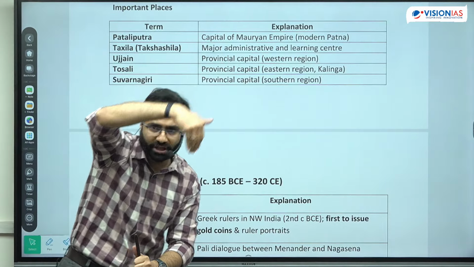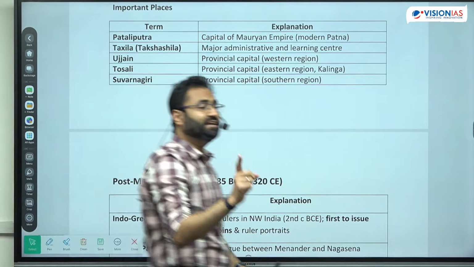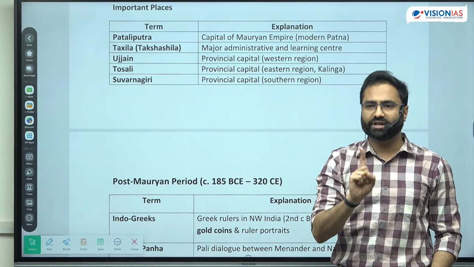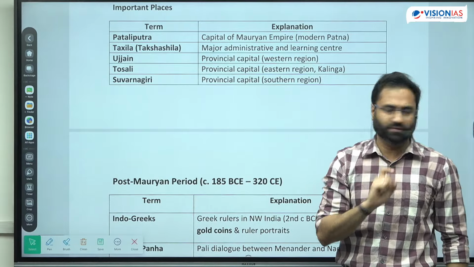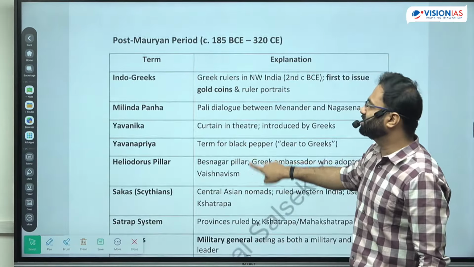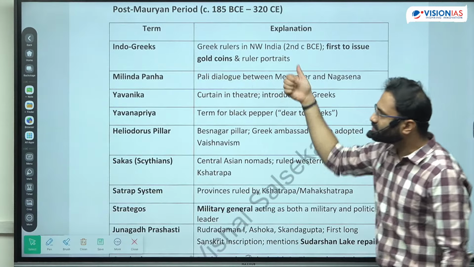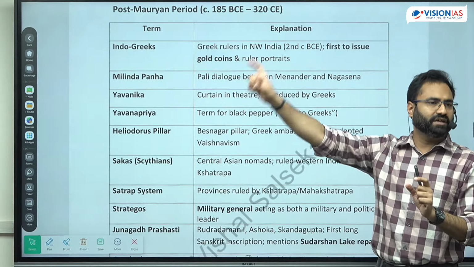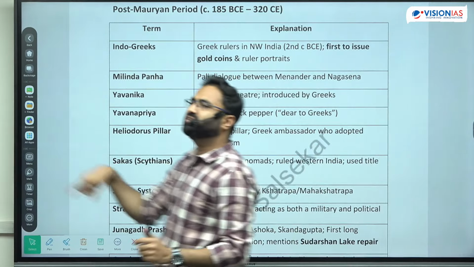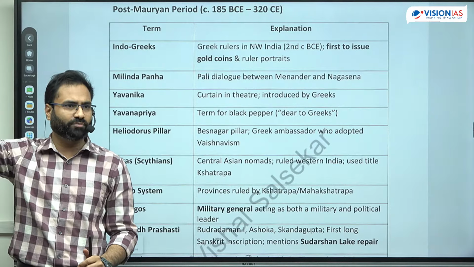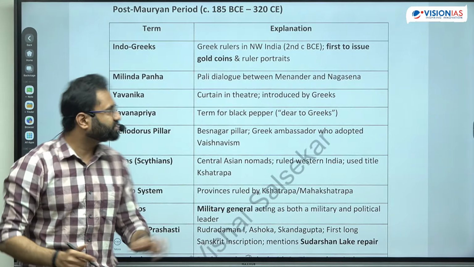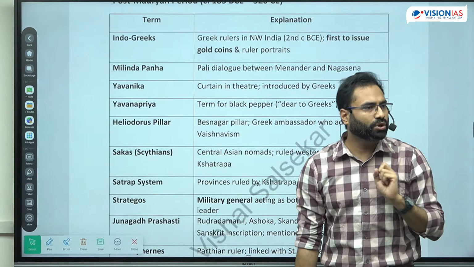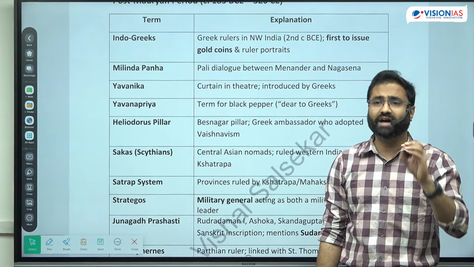That's why Indo-Greeks were the first external entity to come after the Mauryans, not overall. After the Mauryans, it was the first external invasion. So Indo-Greeks were the first external invasion after the Mauryans. The Indo-Greeks represent the collaboration of Indian and Greek elements, right? So they have certain Hellenistic features, which are inspired from Rome, and certain indigenous features. Okay? So Indo-Greek rulers. Now, as I told you, the Indo-Greek rulers were the first to issue gold coins, and their gold coins were of one of the highest purity.